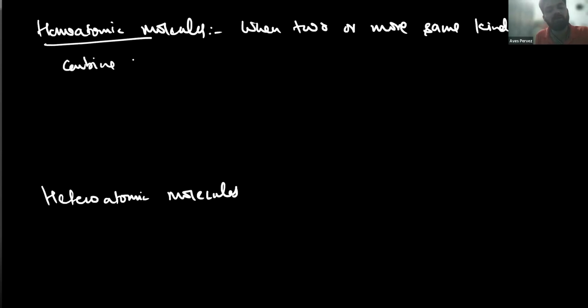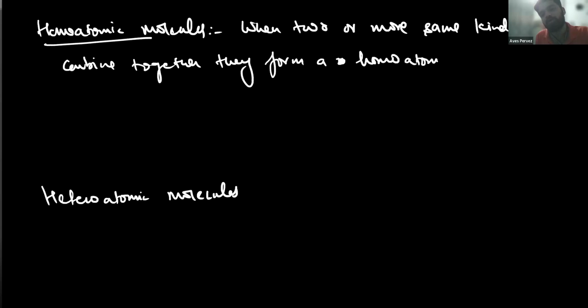Done? Sir, can you say it one more time? Homoatomic, note it down. When two or more same kinds of atoms combine together, they form a homoatomic molecule. For example, H and H when combined together form H2; also O2.